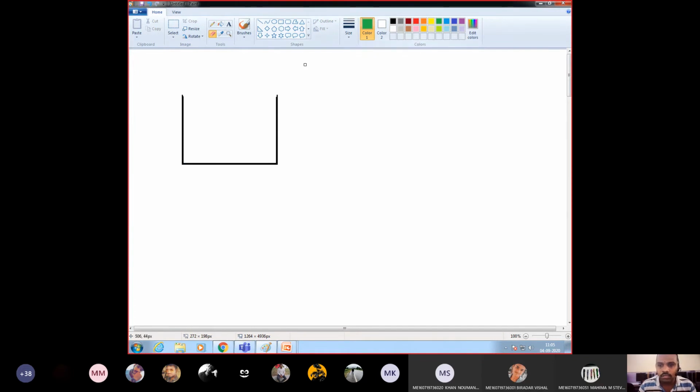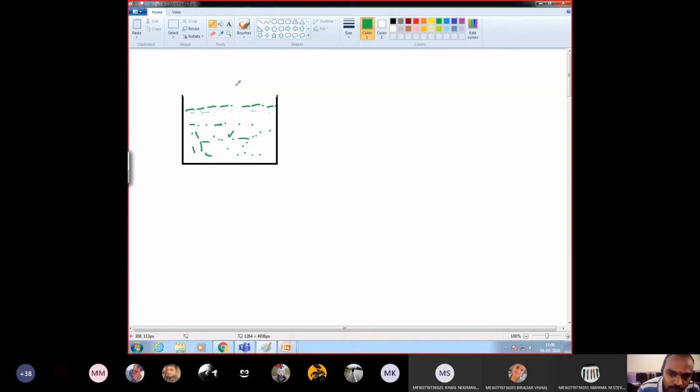Inside the bowl, let us assume it contains water. Now let us assume it is filled with water up to this point.